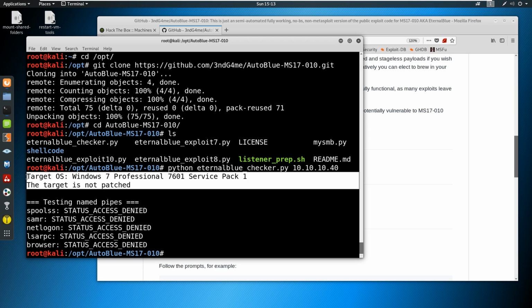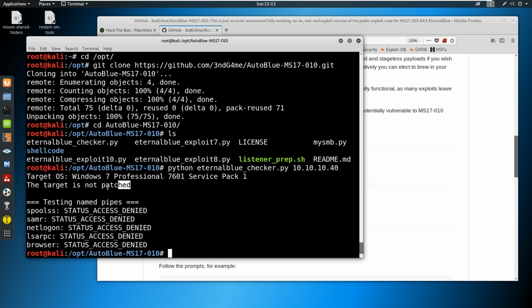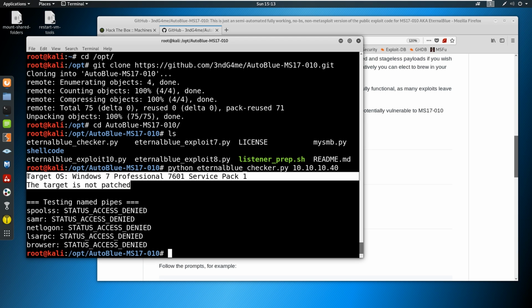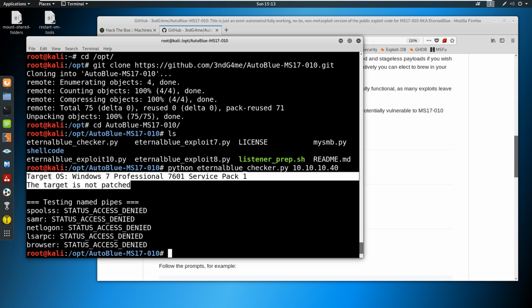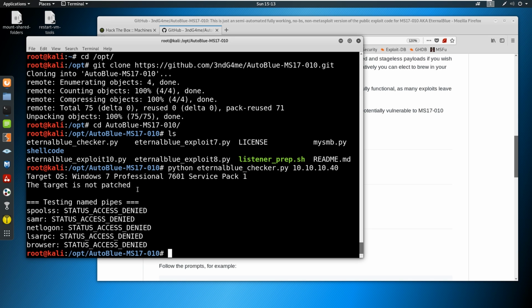Okay? So that means that it's likely vulnerable. This is another way, when I want to use something on an assessment to prove, say that I ran the exploit and the exploit's not working, but I have a good feeling that the exploit is there, the vulnerability is there. There are times where MS17 is there, you cannot exploit it without a valid user.